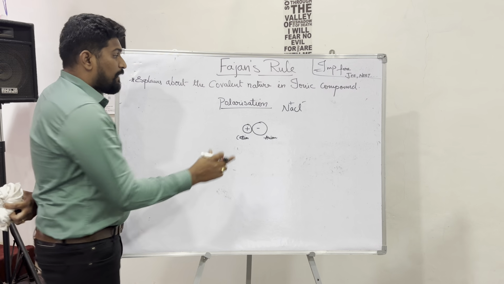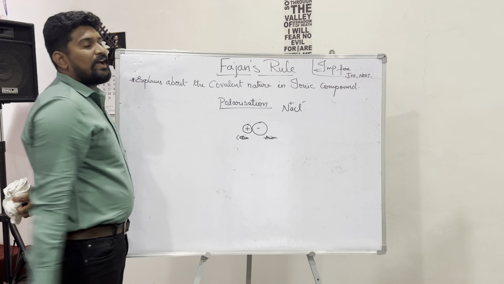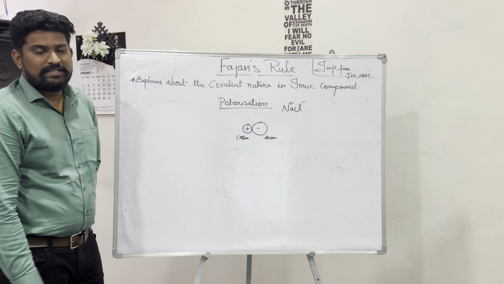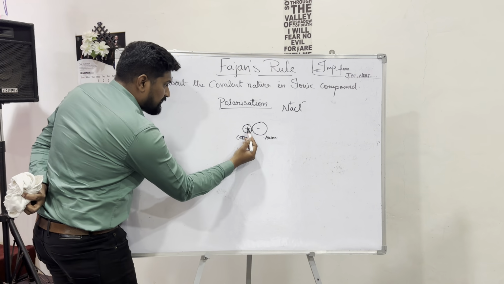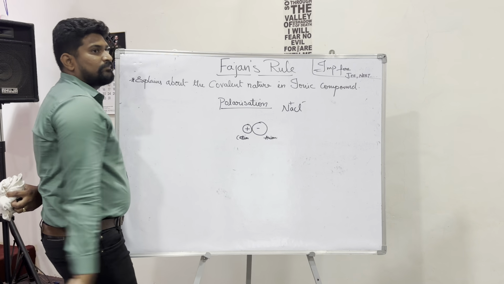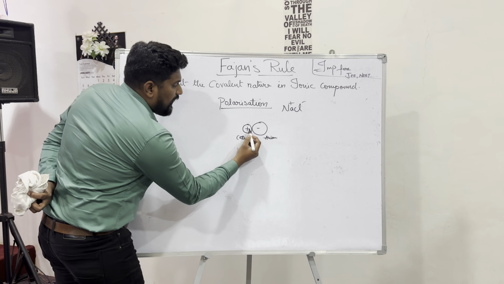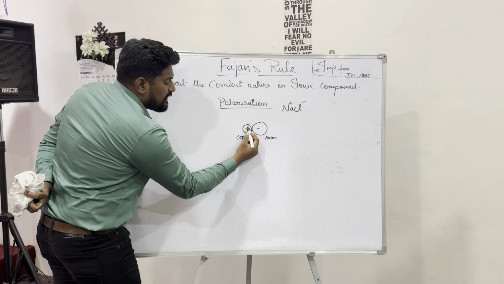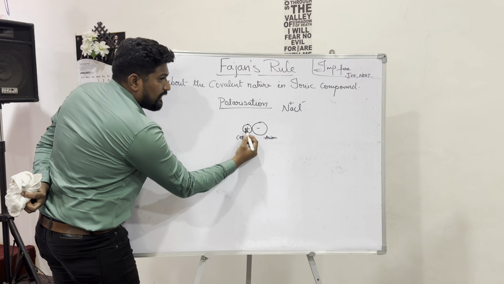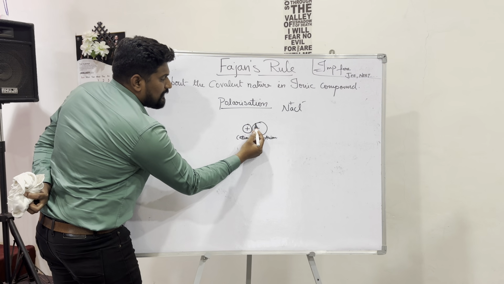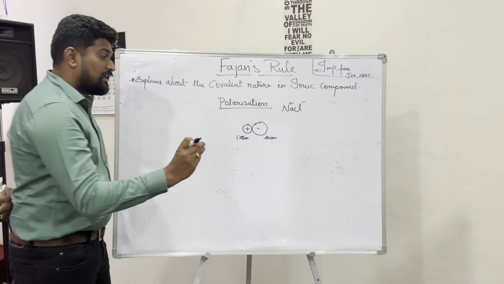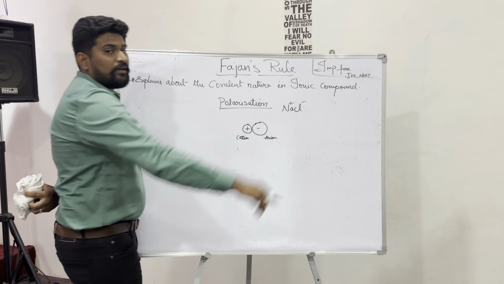And polarization can happen here also, because the positive and negative charges are there. This positive charge will make a distortion in the anion, which means the nucleus present in the cation will exert its energy and attract the electrons present in the anion, which can distort the electrons in the anion.